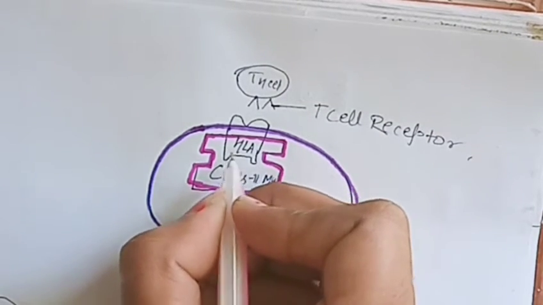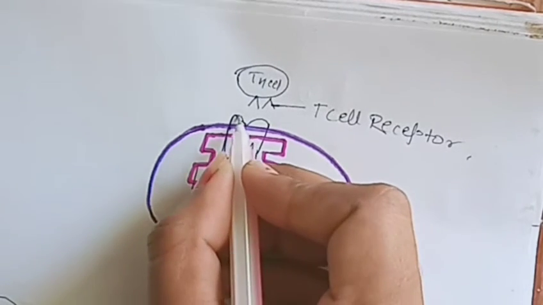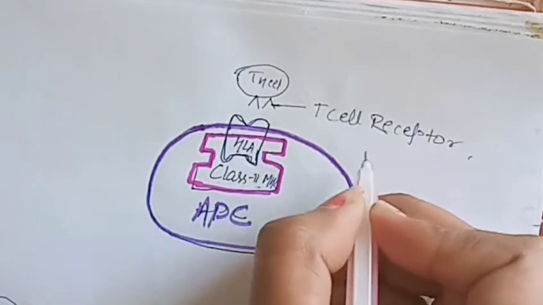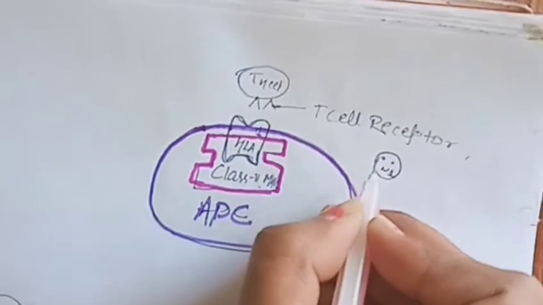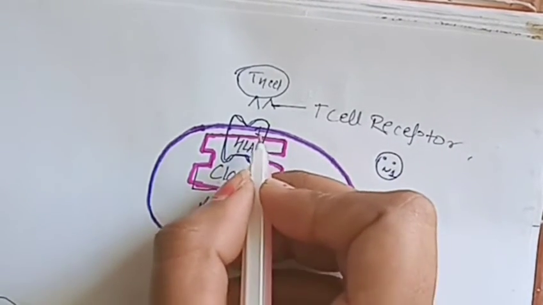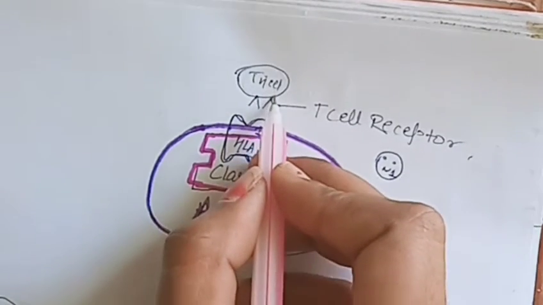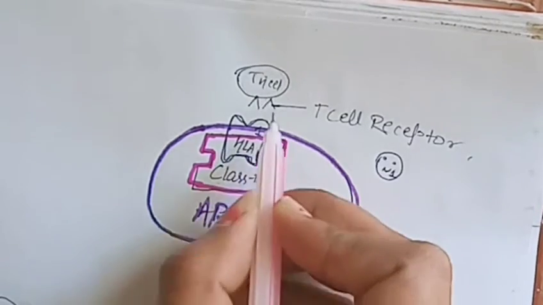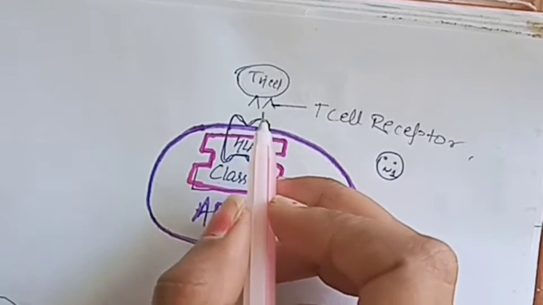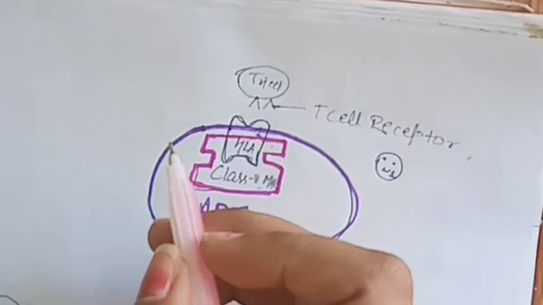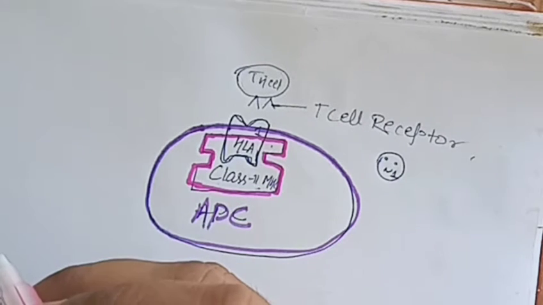On it a gene or codon is present, that is the HLA gene, which is responsible for the pathogen. This code contains the foreign body. When this code is compatible with the T helper cell, the T receptor joins with this HLA gene, recognition occurs, and the next process of antigen presentation continues.